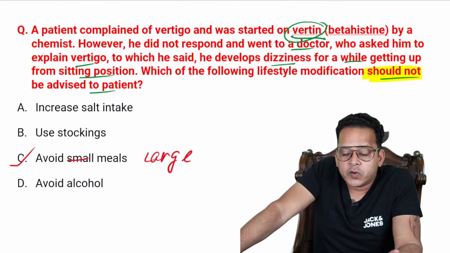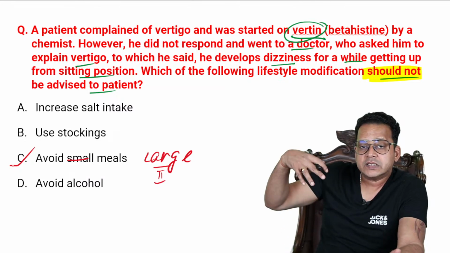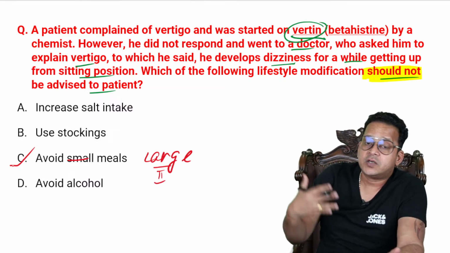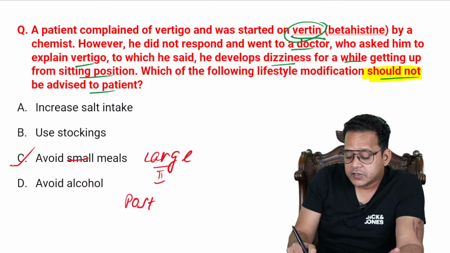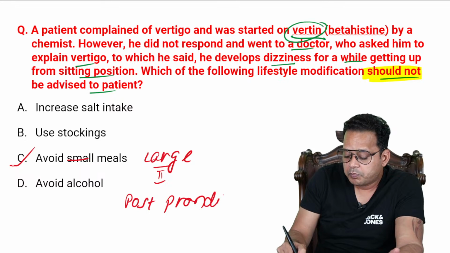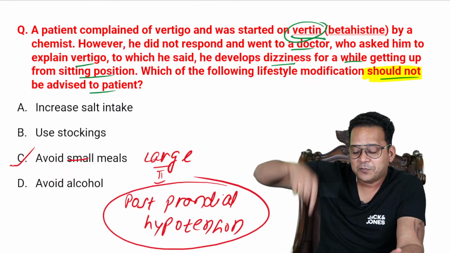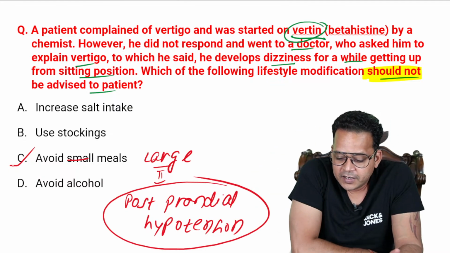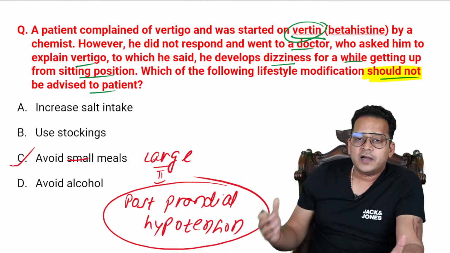The reason being, whenever you consume large meals, a lot of your blood is redirected towards your enteric circulation, and that is something called postprandial hypotension.